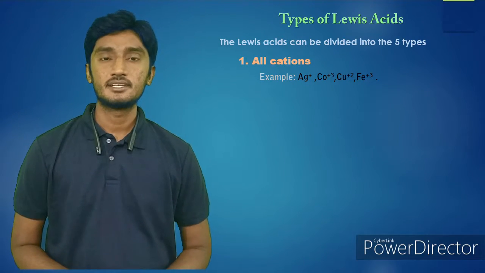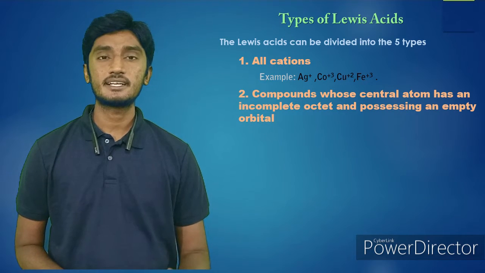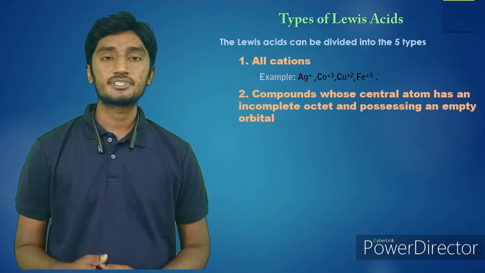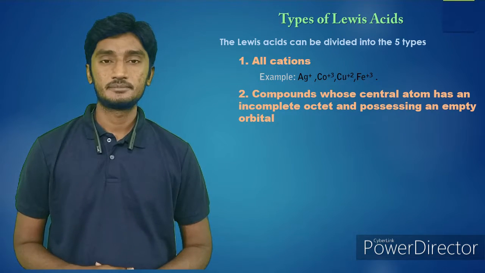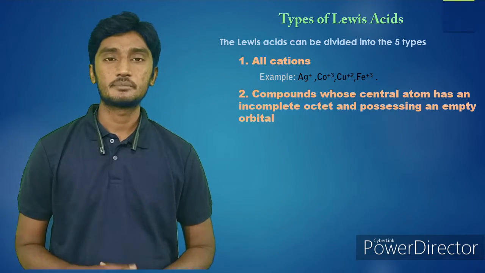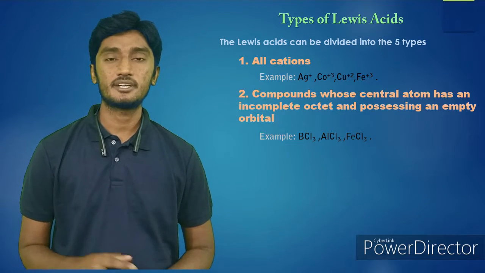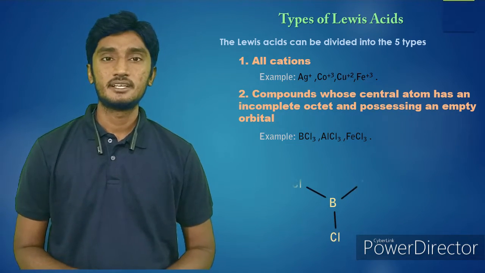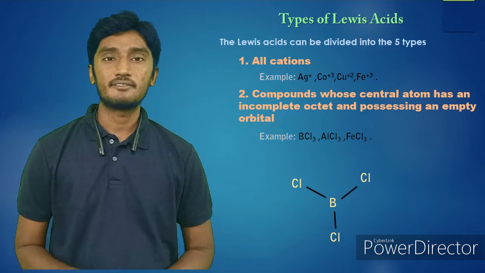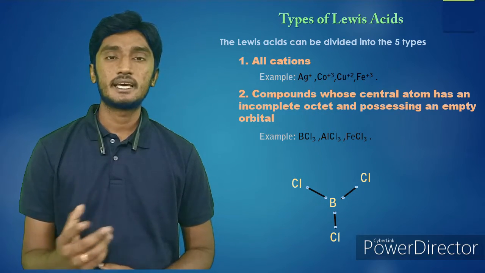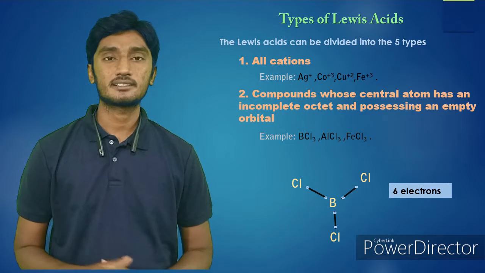Next one is compounds in which the central atom has an incomplete octet and possesses an empty orbital, for example BCl3, AlCl3, etc. If you observe BCl3, around boron you have 3 chlorines and 3 bonds, and each bond has 2 electrons, so around boron you have 6 electrons.